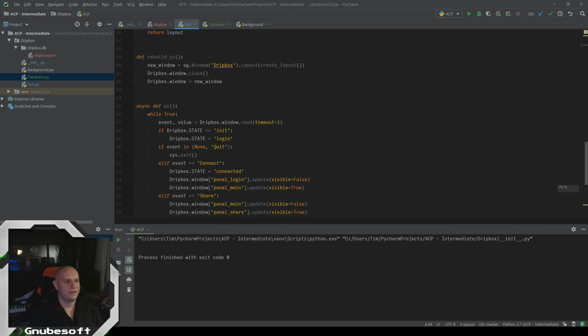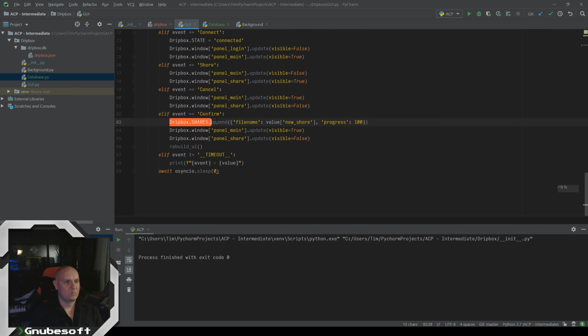If I import that function now, we can just immediately start adding shares, with the value new share. And that'll work. This is going to start adding those shares to our database.